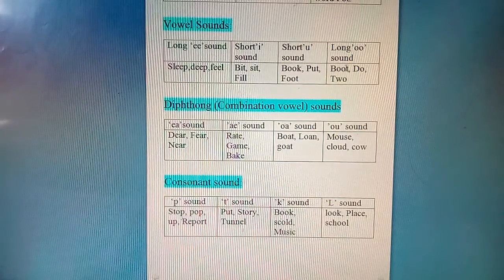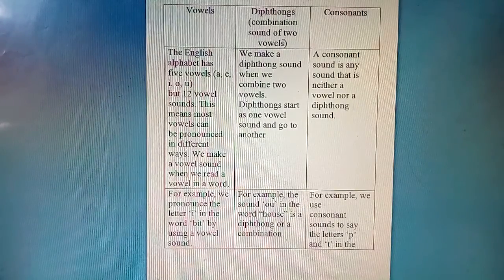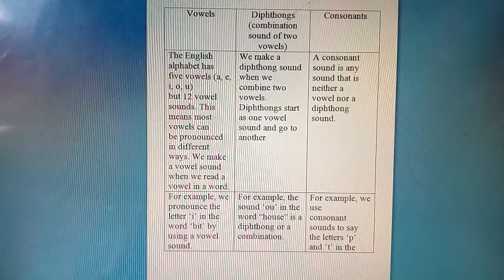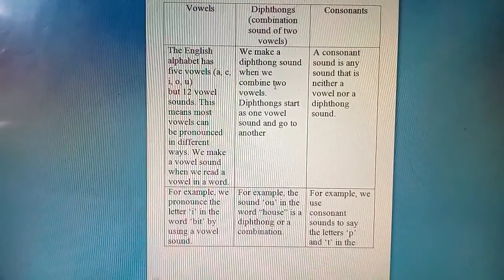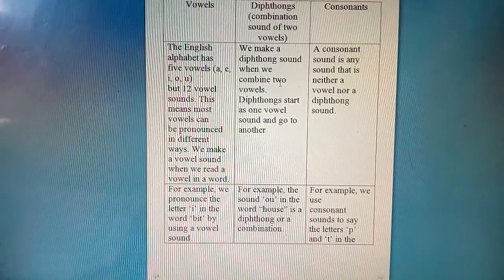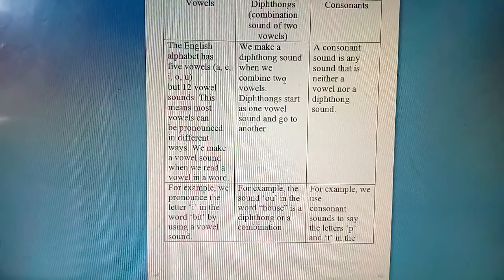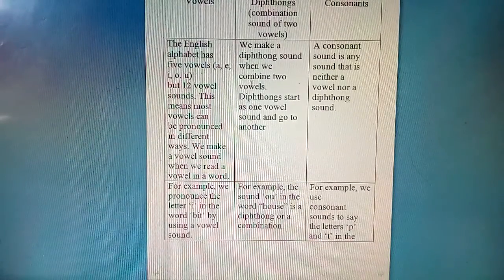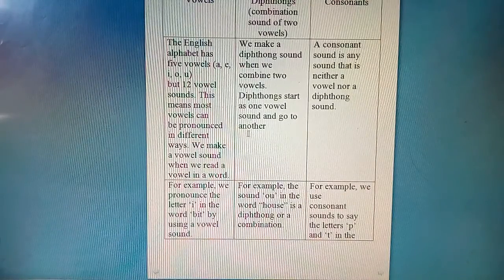Okay, next one is diphthongs. Diphthongs means what? That is the combination sound of two vowels. When two vowels make a sound, like you can say OU, ow. So this type of sound is called a diphthong. It sounds like a vowel, but it is a combination of two vowels. So we make a diphthong sound when we combine two vowels. It starts as one vowel sound and goes to another.